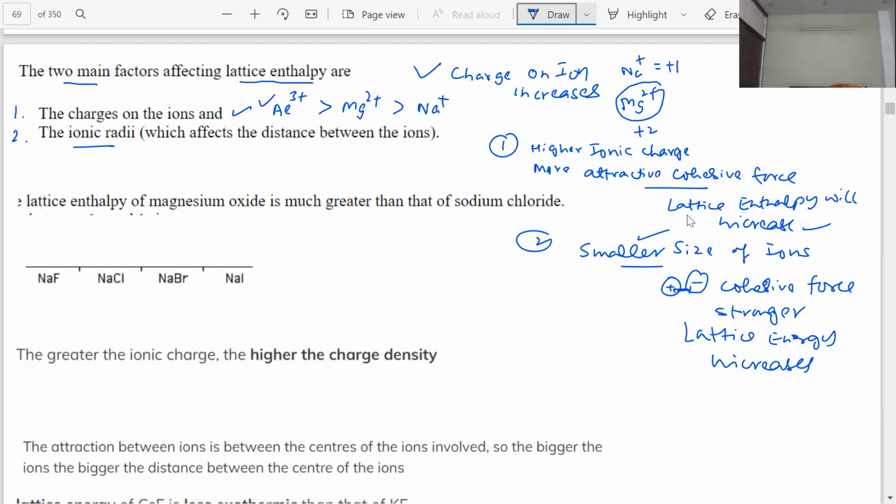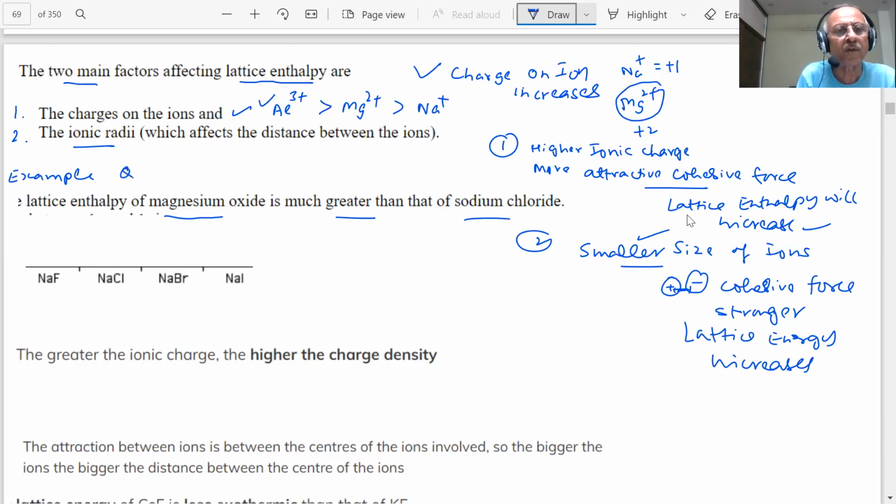Okay, students. Lattice enthalpy will depend on the charge of the ions and on the ionic radii, which affects the distance between the ions. The higher the charge and the smaller the distance, the larger the lattice enthalpy. For example, the lattice enthalpy of magnesium oxide is much greater than that of sodium chloride.